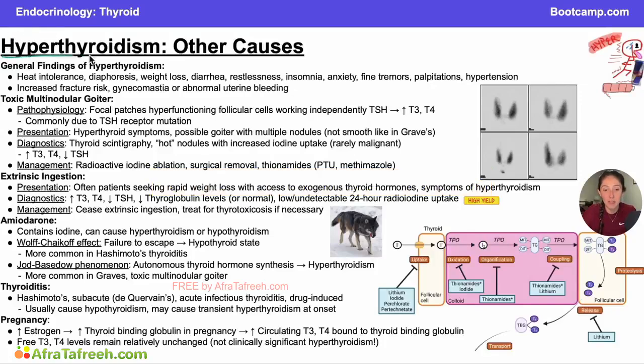In this section, we'll be covering other causes of hyperthyroidism. So we've already talked about Graves' disease. Now we'll go over some of the other causes of hyperthyroidism that you will need to differentiate between on Step 1. So first, remember we're talking here about hyperthyroidism.